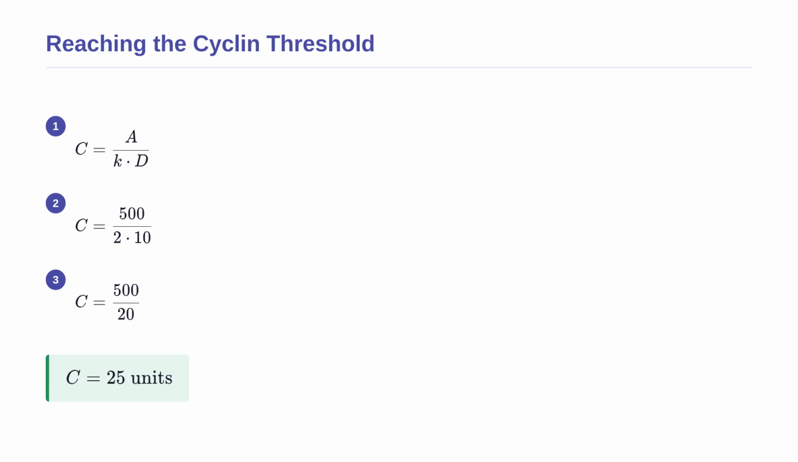First, we take our activity formula and rearrange it using basic algebra to isolate the cyclin concentration on one side. This gives us cyclin concentration equals A divided by the product of K and D. We substitute our known values, 500 divided by 2 times 10. The denominator becomes 20, and 500 divided by 20 gives us exactly 25. This means the cell must accumulate 25 units of cyclin to flip the biological switch.